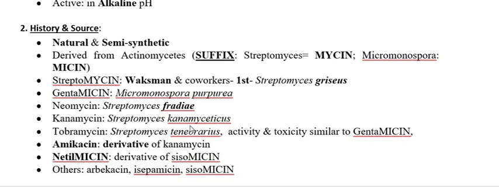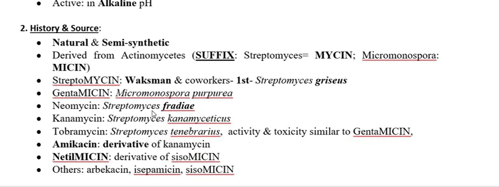Kanamycin is isolated from Streptomyces kanamyceticus, easy to recall because Kana comes from kanamyceticus. Tobramycin is also easy to recall because the species name starts with T: it is isolated from Streptomyces tenebrarius.